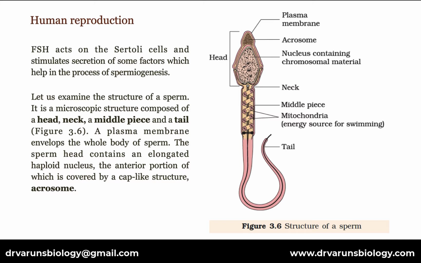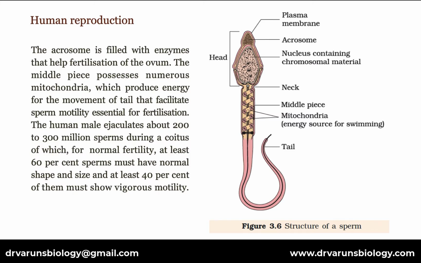Let us examine the structure of a sperm. It has a microscopic structure composed of a head, neck, a middle piece and a tail. A plasma membrane envelops the whole body of the sperm. The sperm head contains an elongated haploid nucleus, the anterior portion of which is covered by a cap-like structure, acrosome. The acrosome is filled with enzymes that help fertilization of the ovum. The middle piece possesses numerous mitochondria which produce energy for the movement of tail that facilitates sperm motility essential for fertilization.